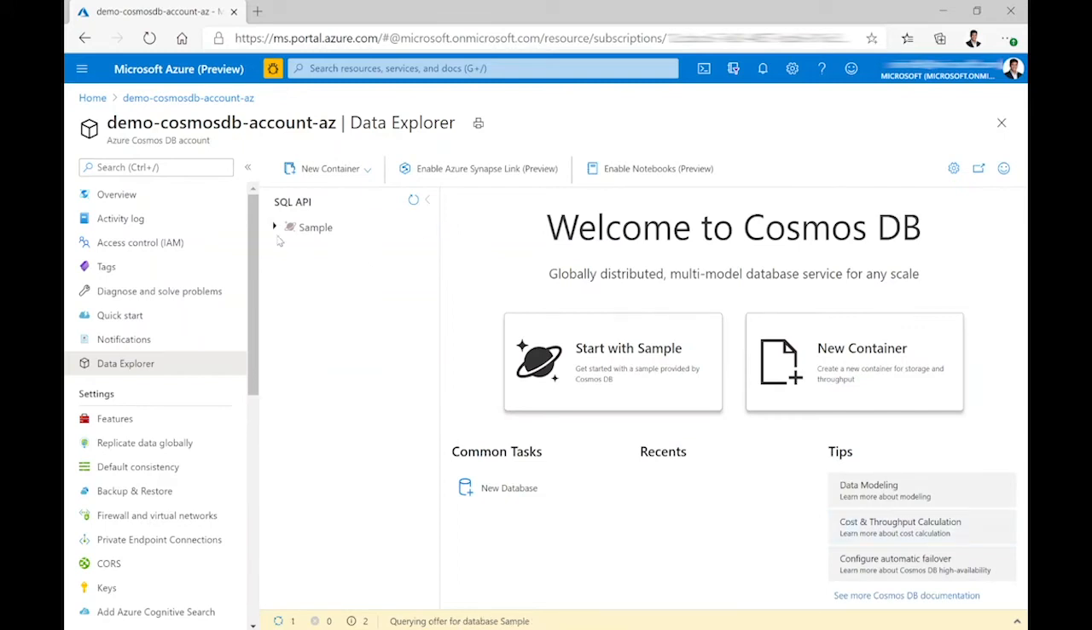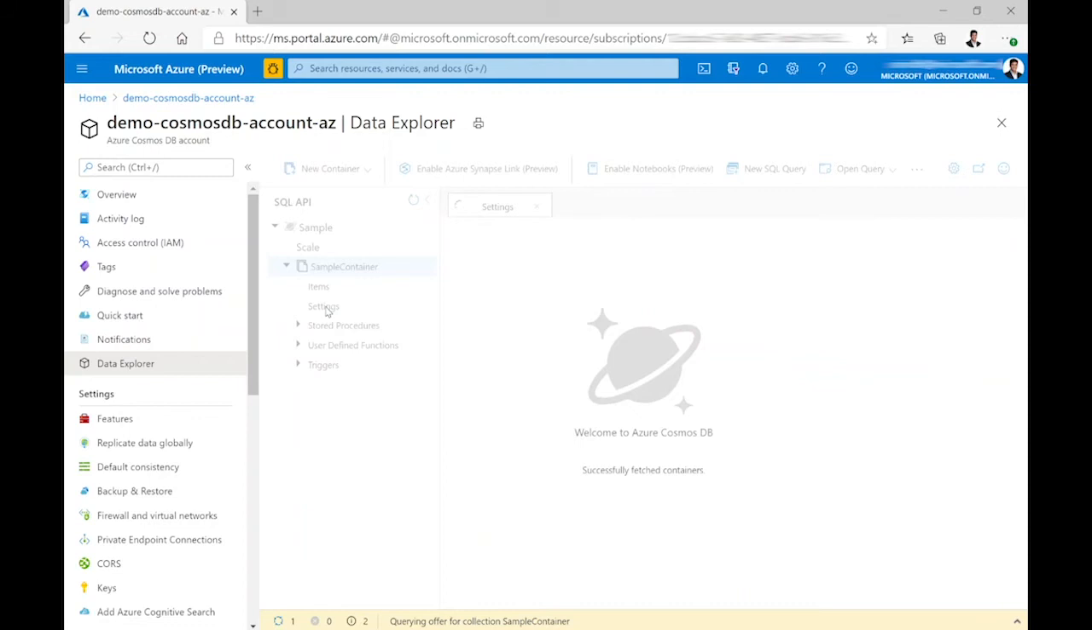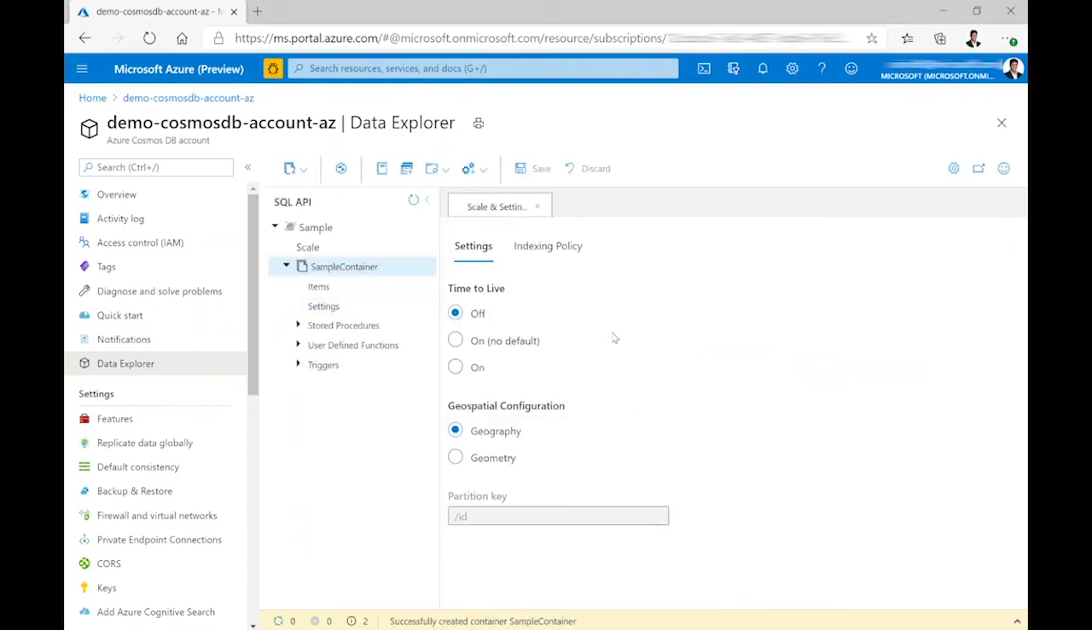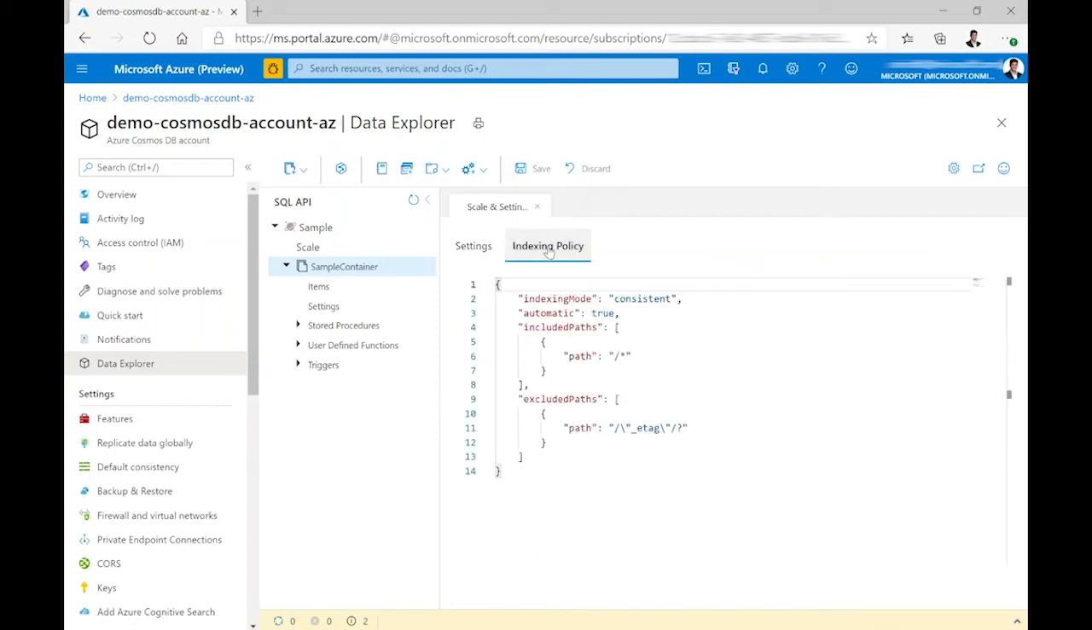If we see here, our new container has been created with whatever properties we wanted. If you want to see the settings you configured for the container, you can go to the settings and view the default configurations. Whatever partition key I have chosen is available here, and you can change the indexing policy here. By default, for the SQL API, all the properties will be indexed in Cosmos DB. You can include or exclude any of the properties from being indexed from here.